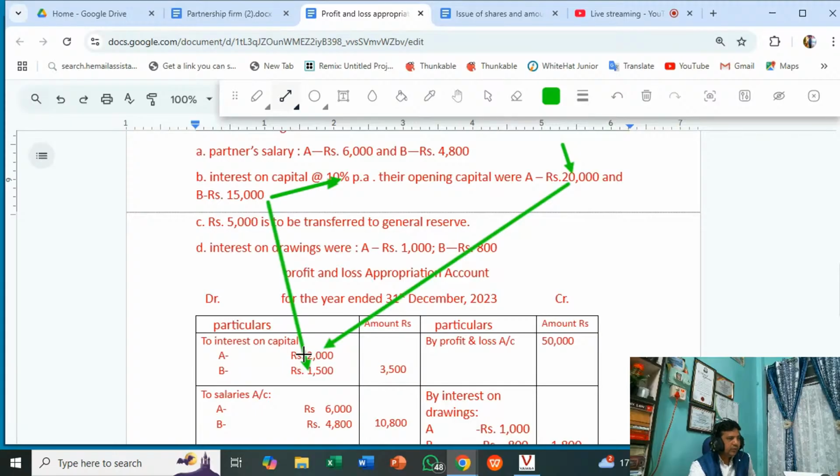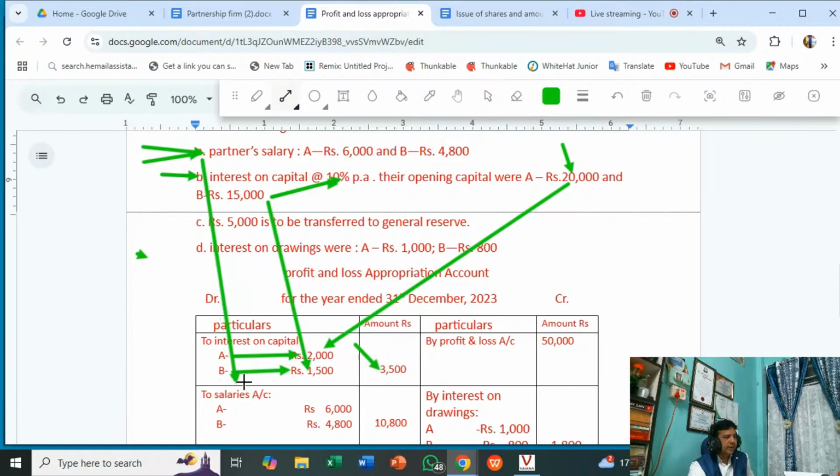So A is entitled to receive 2,000, B is entitled to receive 1,500. So total 3,500. Remember in the questions, if you are preparing the profit and loss appropriation account, interest on capital is an expense of the partnership firm paid to their partners, so it will appear on the debit side.